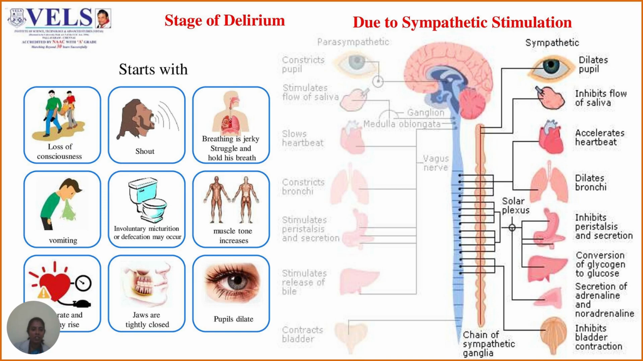So these are the reactions produced during this stage of delirium, mainly due to the sympathetic stimulation. That is vomiting, loss of consciousness, the patient may shout, the breathing is jerky, the pupil gets dilated, jaws get tightly closed, heart rate and BP may rise. So all these effects are mainly due to sympathetic stimulation.